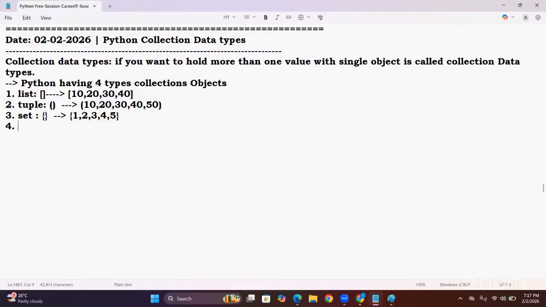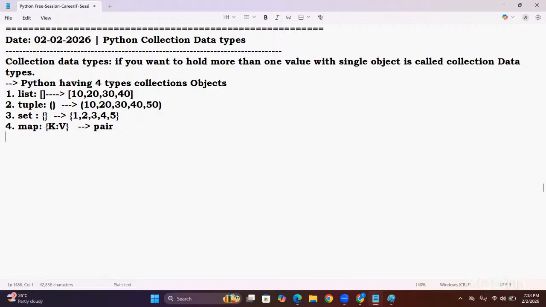The fourth one is the map object. It can be represented with curly braces, but here we give values as key and value pairs. Key and value pair, guys. Understand? If you have to represent your object in key value pairs, then go with what?